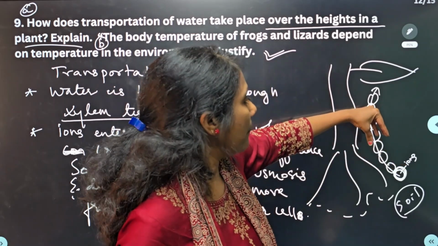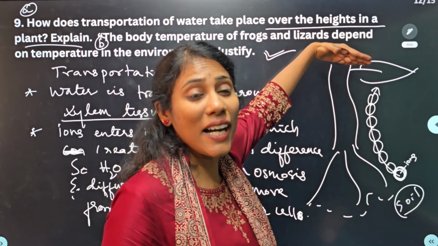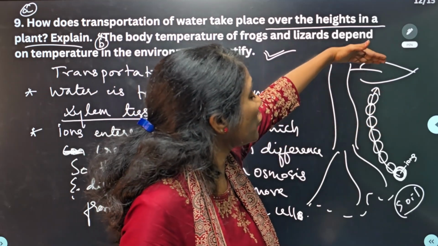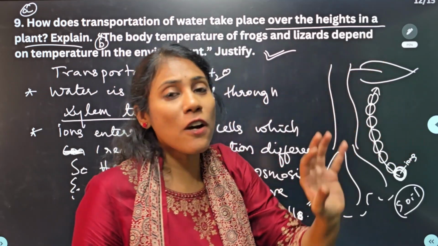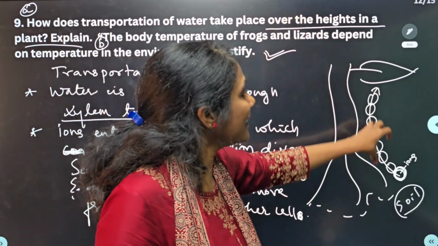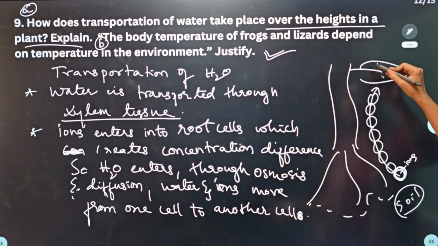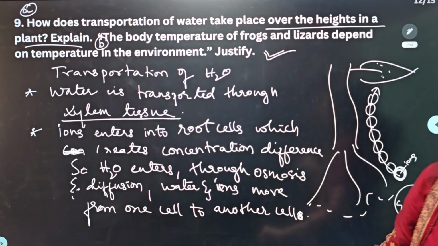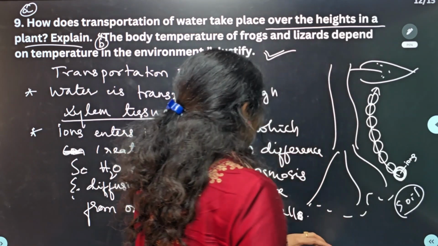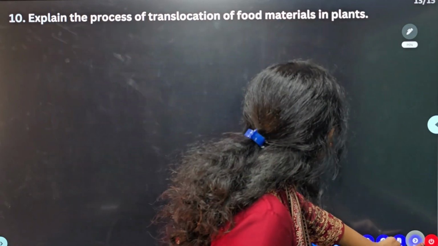But if it has to reach a very high height, if it has to reach till a leaf, this process of osmosis and diffusion will not help, guys. You need another thing. So what is that another thing? I have already explained in the previous question: transpiration. Now what will happen in the next step? You can write it as the next point here.